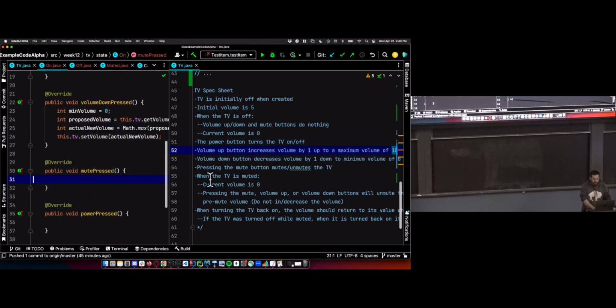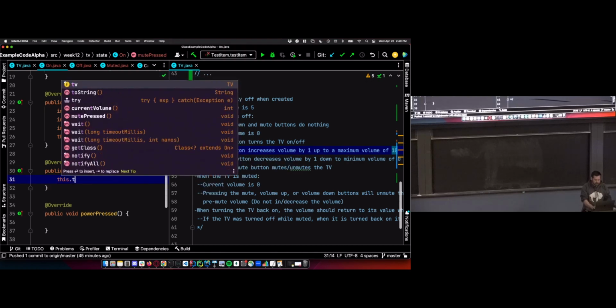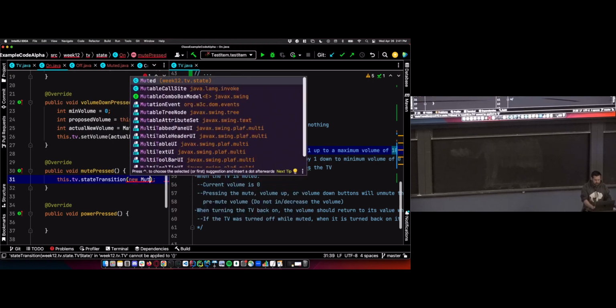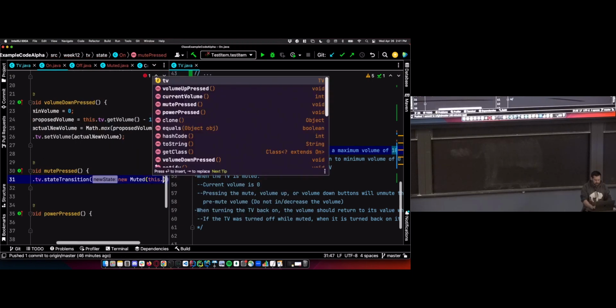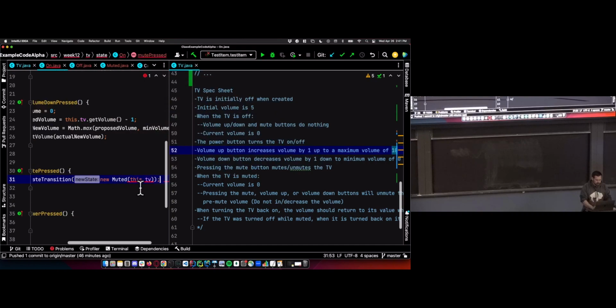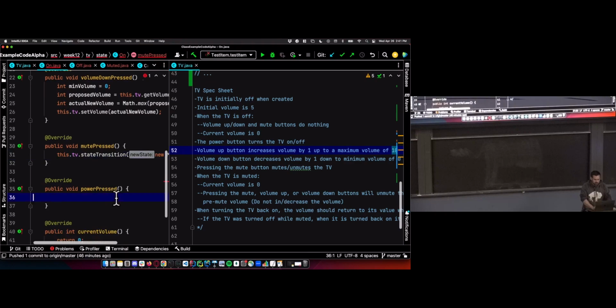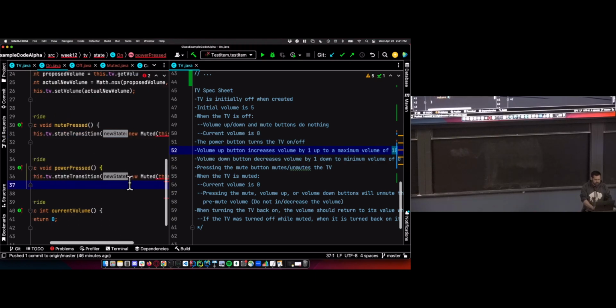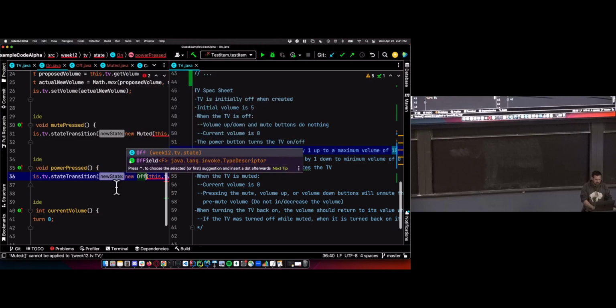When mute is pressed, pressing mute mutes and unmutes the TV. So this.tv.state transitions to new Muted of this.tv, which should give me an error because we didn't update our constructor of the Muted class yet. We'll fix that later. Power turns the TV on and off. So let's grab our state transition code so we don't have to type it again. And we're going to transition to the off state.